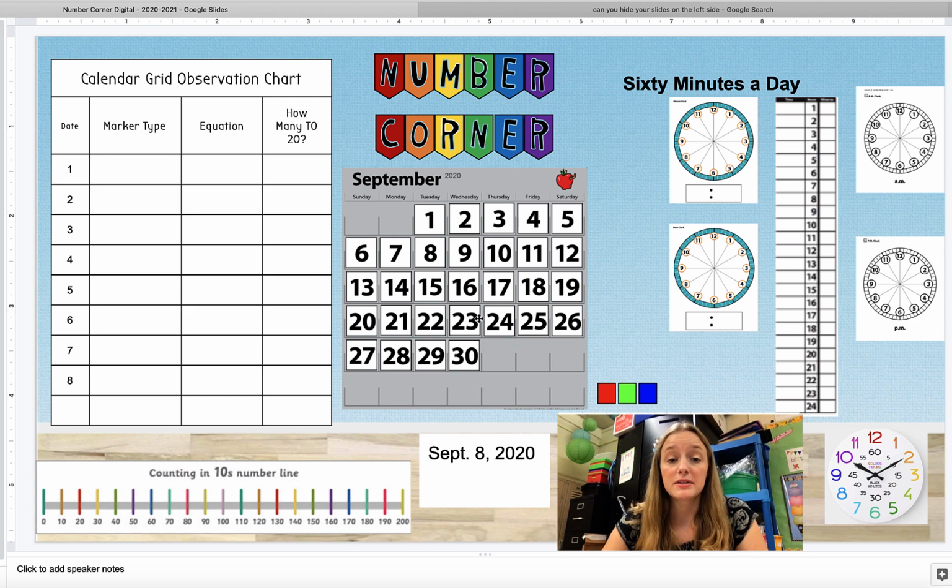So today we're going to focus on what's the date today. Well, today is September 8th, 2020. I can write it here in abbreviation. For September, it is SEPT, period, 8th, 2020.